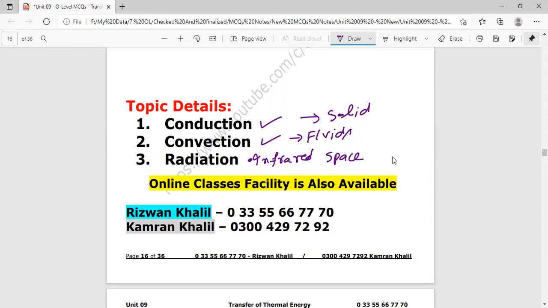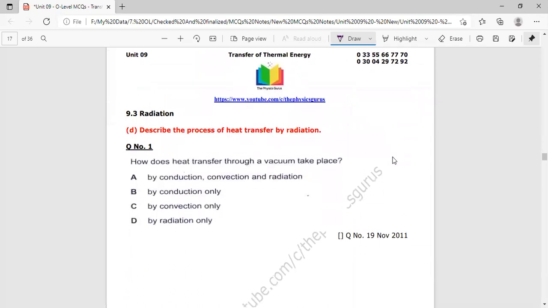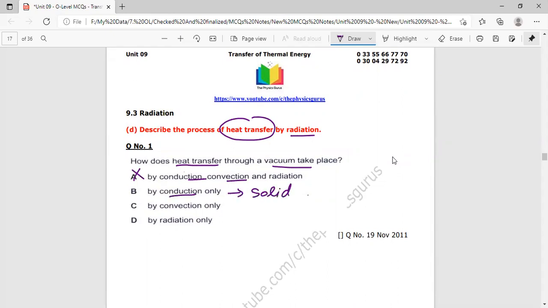There is only, fortunately, one MCQ related with radiation. Describe the process of heat transfer by radiation. How does the heat transfer through vacuum? Conduction, convection? No, not possible. Conduction is related with solids. Convection is related with fluids. And yes, only radiation. So heat transfer through vacuum takes place by the method that is called radiation.